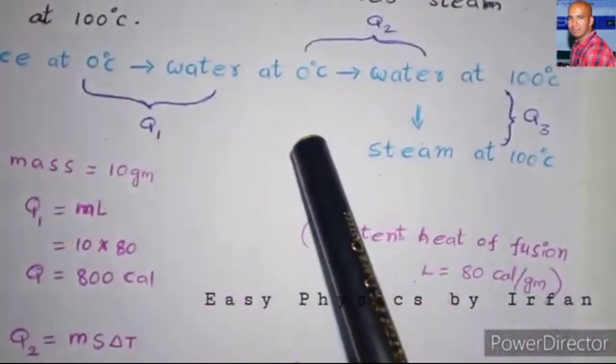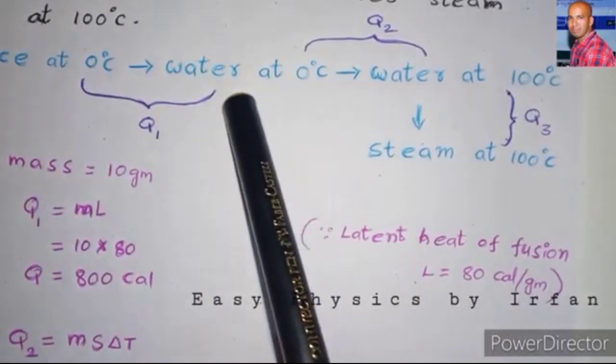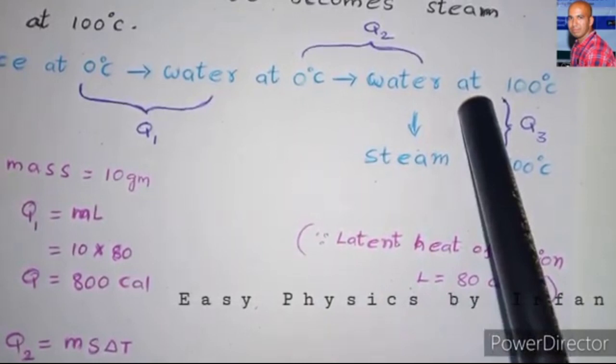And again we have to find the value of Q2. That means the heat energy required for water at 0 degrees centigrade to become water at 100 degrees centigrade.